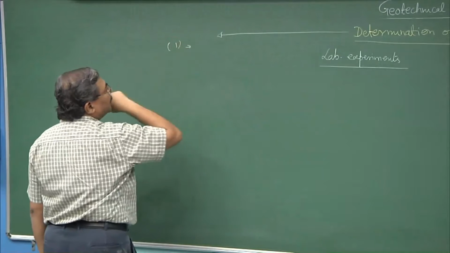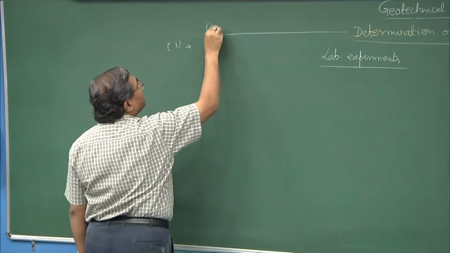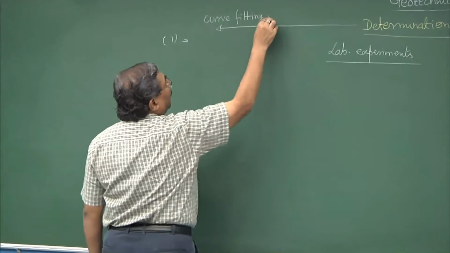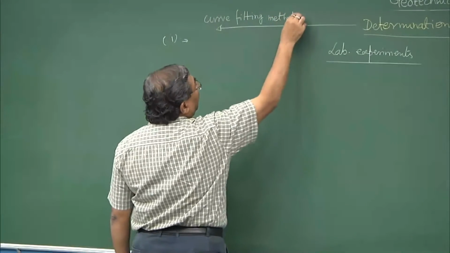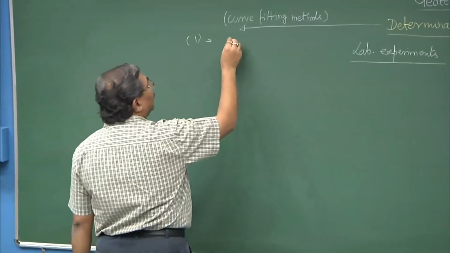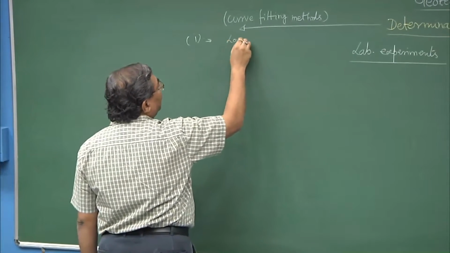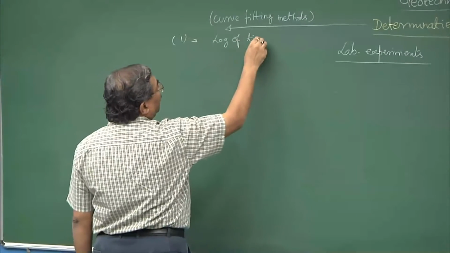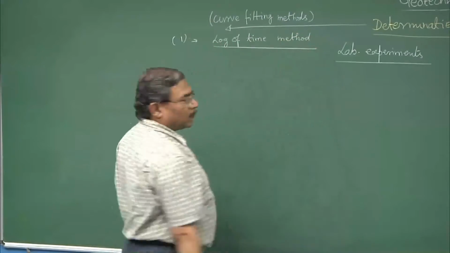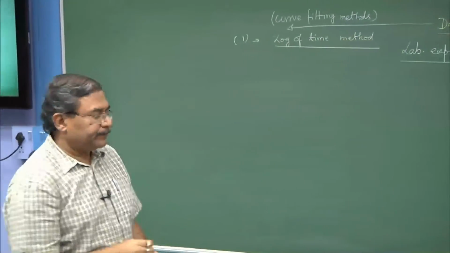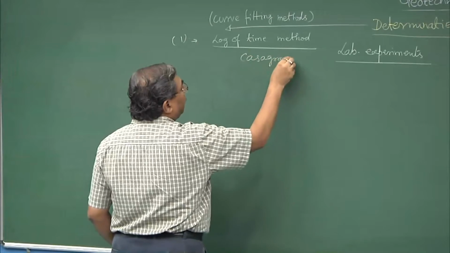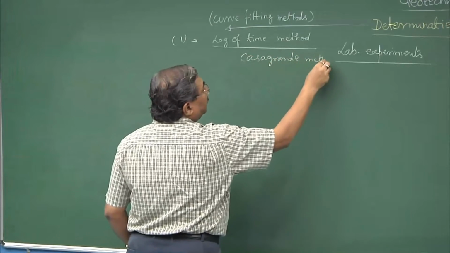These are known as curve fitting methods. And the first one is what is known as log of time method. This was proposed by Casagrande. Casagrande's method.